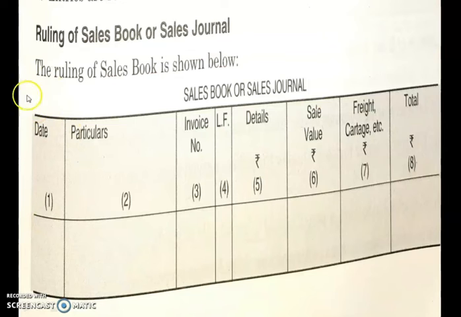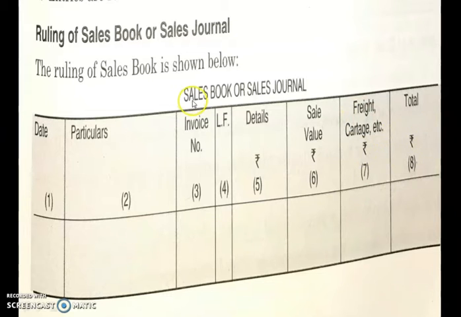Now let us see the format of a sales book. Same as the purchase book, we have to write sales book as a title. Then we have date, particulars, invoice number, ledger folio, details, sales value. Instead of cost value, in the sales book we have sales value, and freight and cartage, etc. These expenses. Then total.